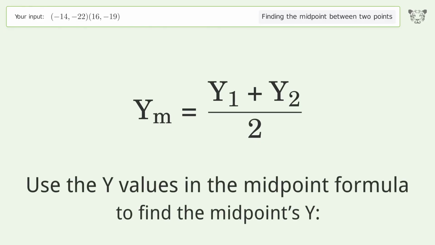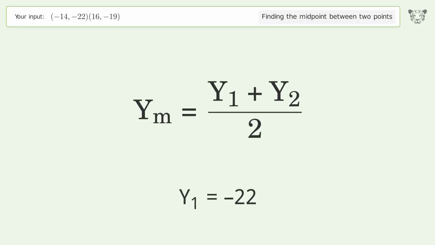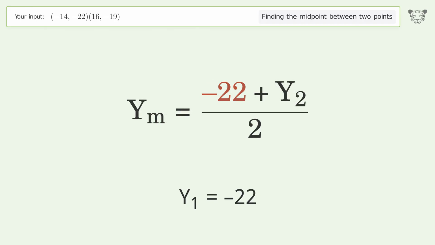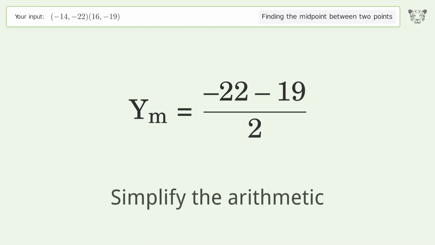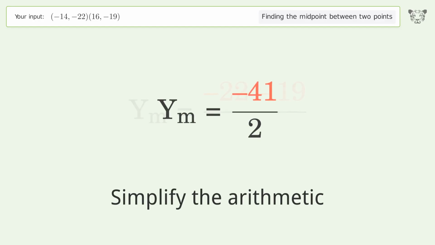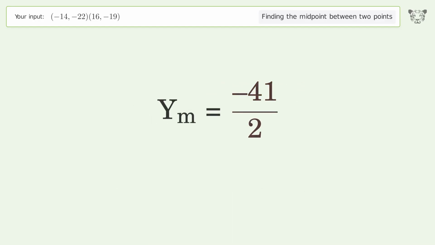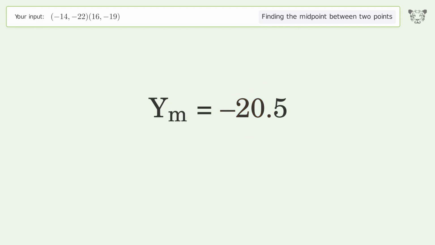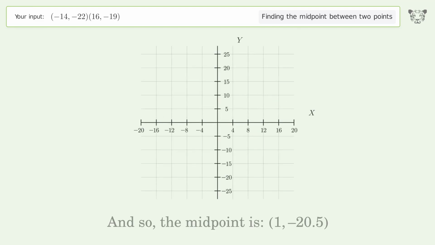Use the y values in the midpoint formula to find the midpoint's y. y1 equals -22. y2 equals -19. Simplify the arithmetic. And so, the midpoint is 1, -20.5.